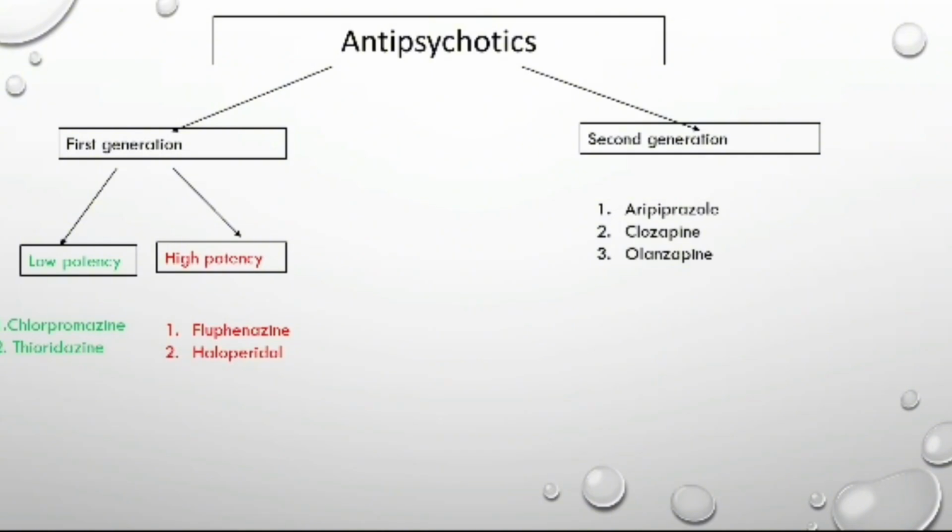First generation low potency drugs are chlorpromazine, and high potency drugs are haloperidol-like drugs. Low potency means it binds weakly to the D2 receptor. High potency means it binds tightly to dopaminergic receptors.